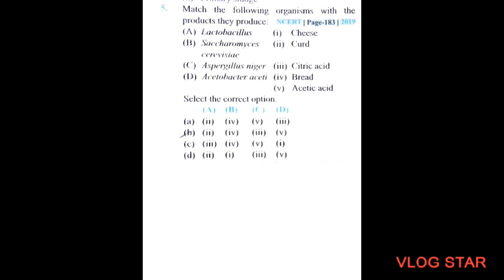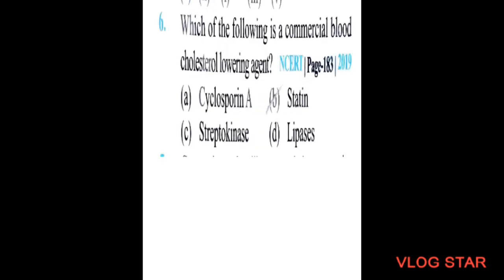So let's match first. Lactobacillus will be curd, Saccharomyces will be bread, Aspergillus niger will be with citric acid, and Acetobacter aceti will be with acetic acid. So option B will be the correct one.